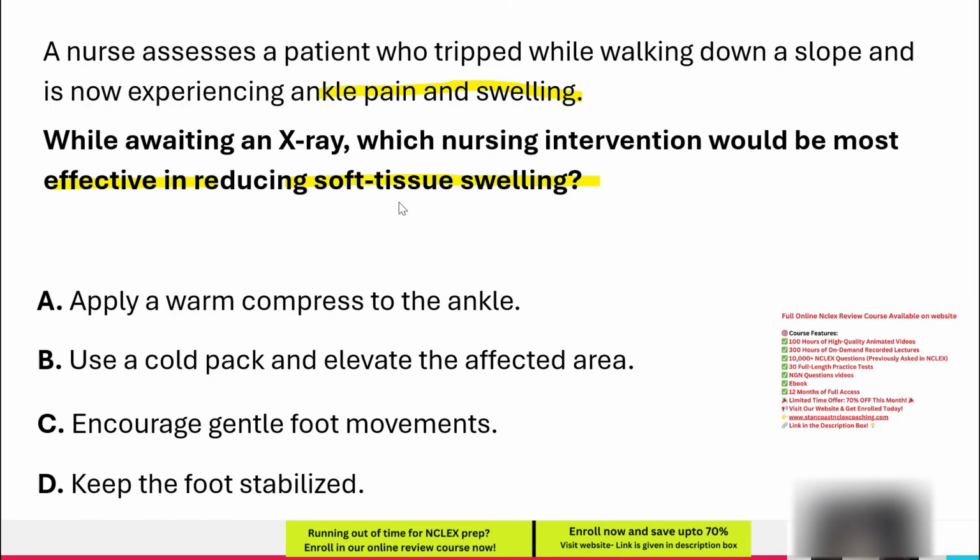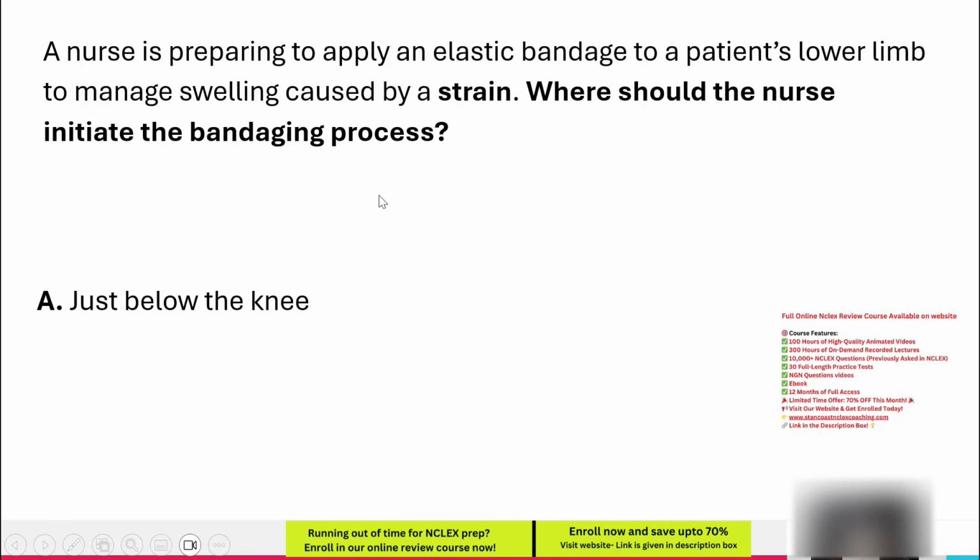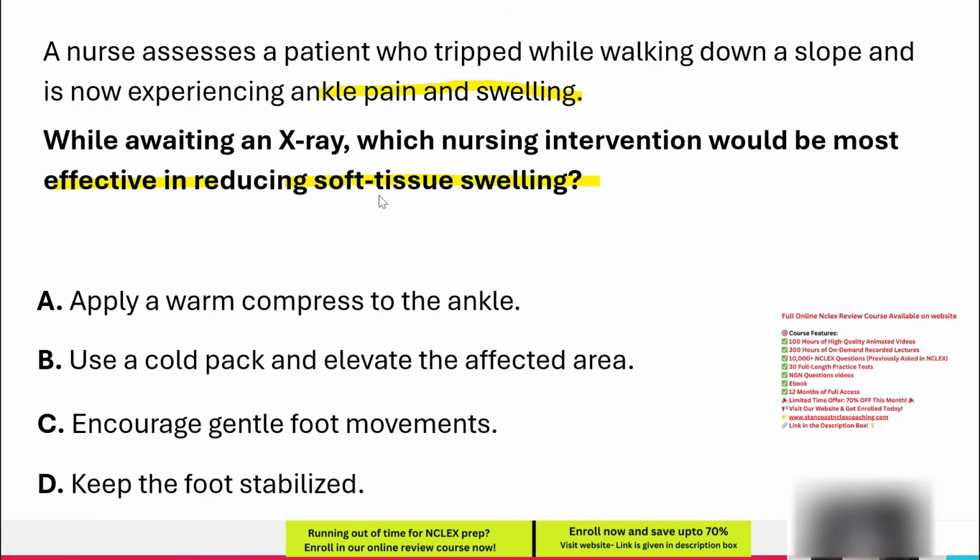What is the question asking for? The key phrase, most effective, means we need to prioritize the best intervention to reduce swelling. The term soft tissue swelling suggests that the correct response should align with early injury management strategies. To answer correctly, we need to eliminate interventions that do not effectively reduce swelling and select the one that aligns with best practice guidelines.